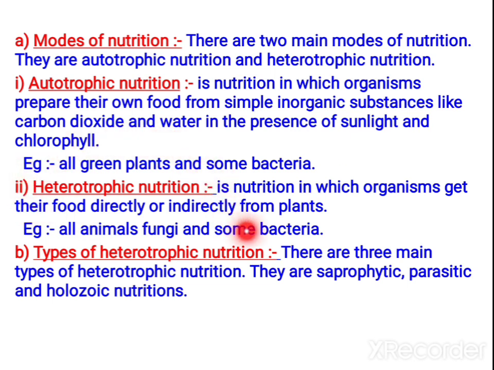Next is heterotrophic nutrition. It is the nutrition in which the organism gets the food directly or indirectly from plants. Okay, so they don't prepare their own food, but they depend upon the plants directly or indirectly. For example, herbivores eat plants, but carnivores eat herbivores. So herbivores directly depend upon plants, but carnivores indirectly depend. Okay, so when you observe the types of heterotrophic nutrition, there are three main types: saprophytic, parasitic and holozoic nutrition.